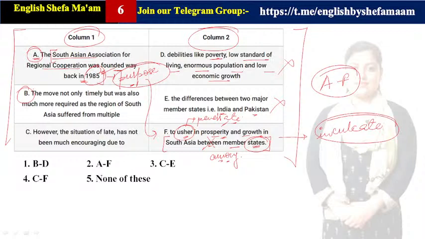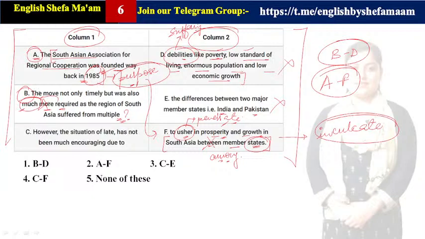So in B1, what it is saying: the move not only timely but was also much more required as the region of South Asia suffered from multiple what? किस चीज से सफर किया? मल्टीपल डेबिलिटीज. ठीक है, बहुत सारी परेशानियों से. Debilities means things like poverty, low standard of living, enormous population and low economic growth. Clear? So that is why, timely but was also much more required. Much more required is not making any sense. Much required as the region. ठीक है, because required is an uncountable sense. With uncountable we use a qualifier that is much. We never use more. Clear?